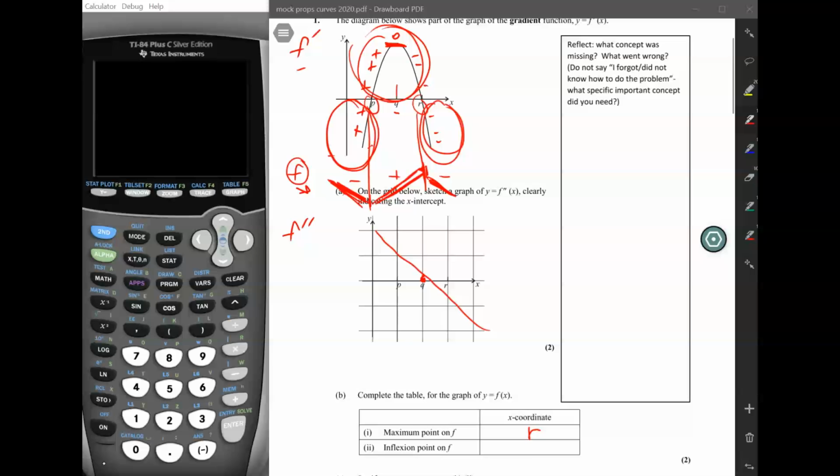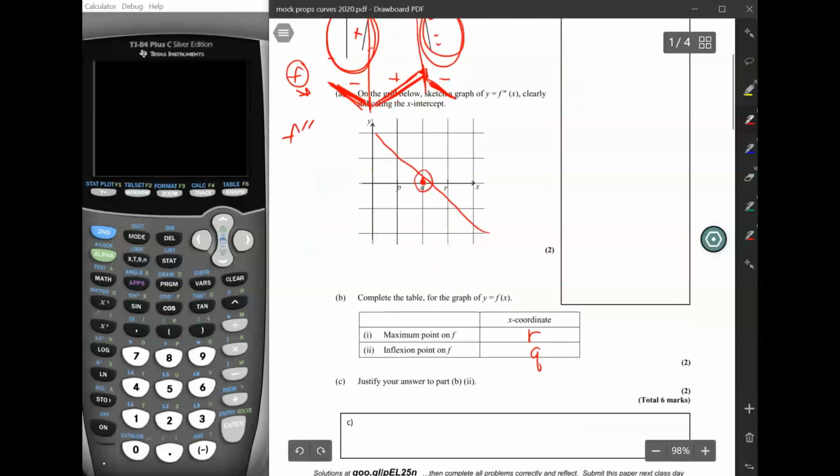Basically, P and R are x coordinates, right? We don't know the y coordinates. So then here in the table, it asks us what the maximum point of f, where is it? And it's asked for the x coordinate. The x coordinate, like we said, it's going to be R for the maximum point. Then it asks us for the inflection point of the function. And the inflection point of the function, of course, is given by when the second derivative is 0. When is the second derivative equal to 0? It's equal to 0 when x equals q. Okay? So those are the two answers for that.